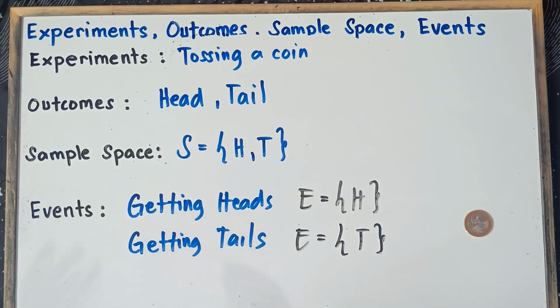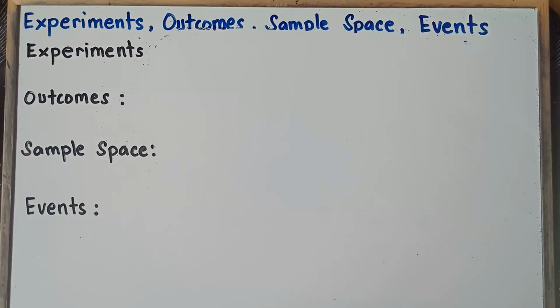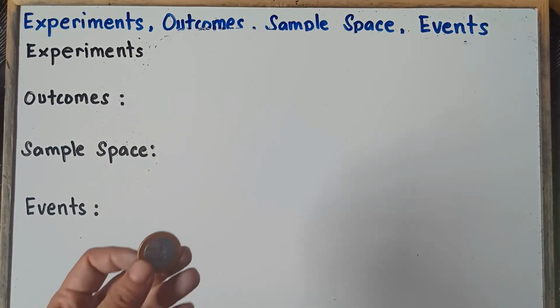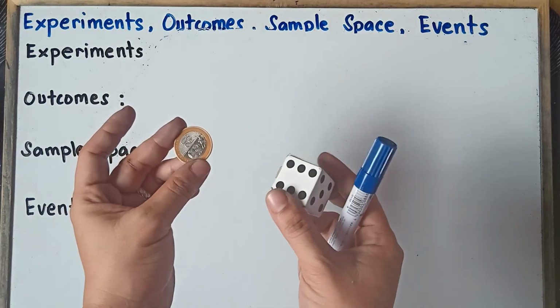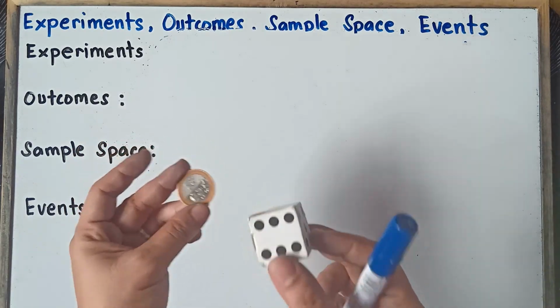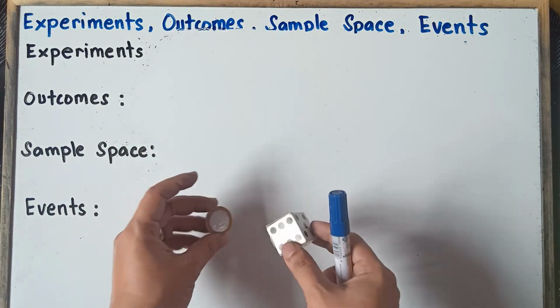Tossing a coin and then rolling a die. We do it together, class. So what are the possible outcomes? Let's have example number 3, class. Now let's proceed to our third example, class. Then later on, class, we will have our activity. Now for our third example, class, we toss a coin and then we roll a die at the same time. We do it together, class. What are the possible results?